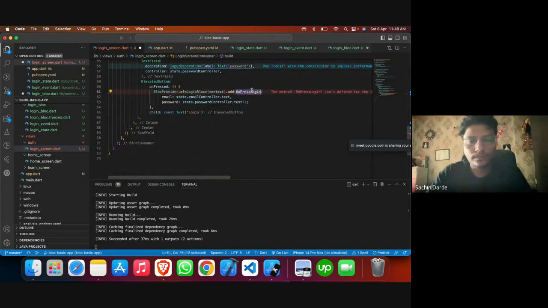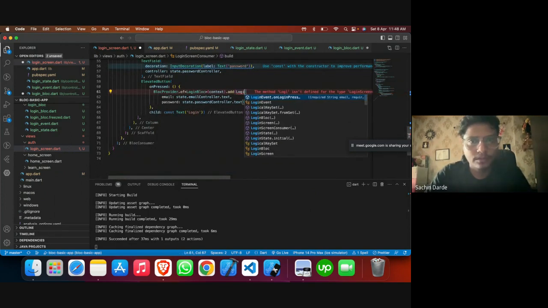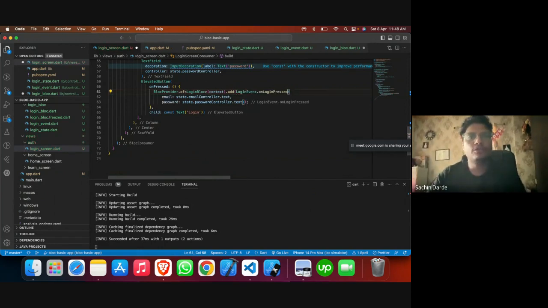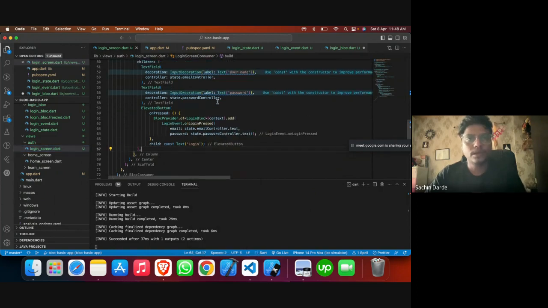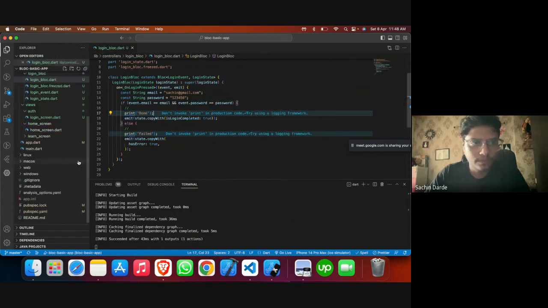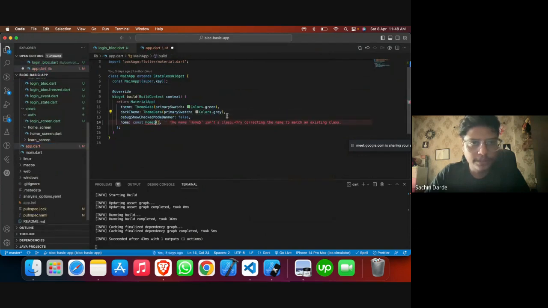So yes, now how do we call that particular event? It is basically the parent name, login event dot whatever event we want to call. So this is how it's going to be. Let me just hit it and let's see where we have reached. Okay, let me just have the login page here again.